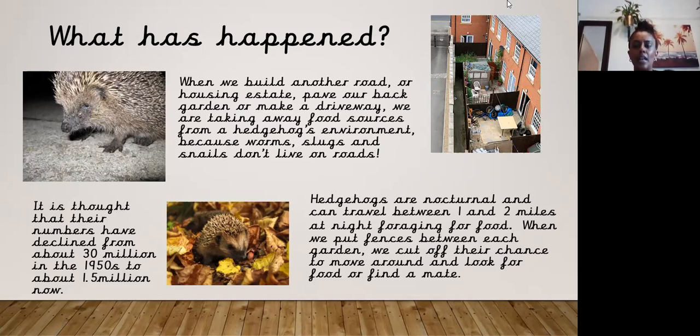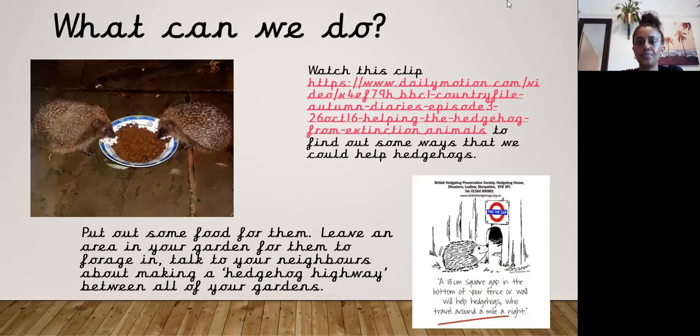So nocturnal, a bit like an owl, sleeps in the daytime, wakes in the nighttime. When we put fences between each garden, we cut off their chance to move around and look for food or find a mate, which means that because their environment and where they need to live is becoming less, there are not as many millions left as there were in the 1950s.